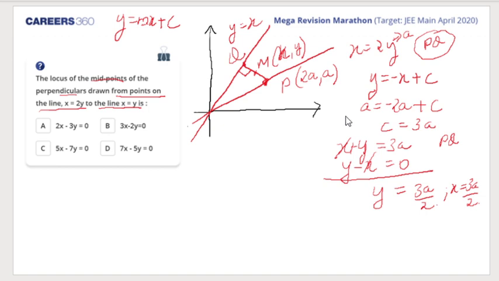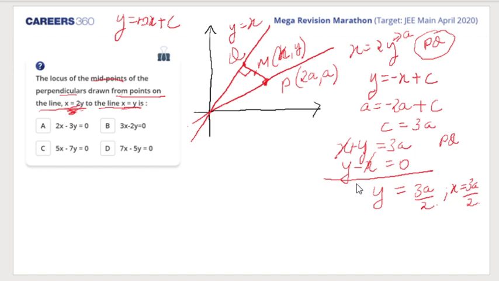It's my pleasure, Gyanvi. So the point is on x equal to 2y. Am I right or wrong? Tell me. The perpendicular is drawn from points on the line x equal to 2y to the line x equal to y. Isn't that right? Sarvesh, please see it again. It's in the question itself that the point should be taken from x equal to 2y and the perpendicular should be dropped to x equal to y. Okay?